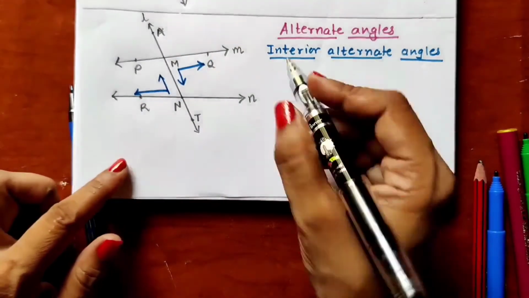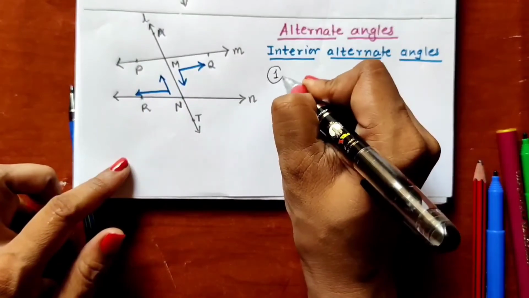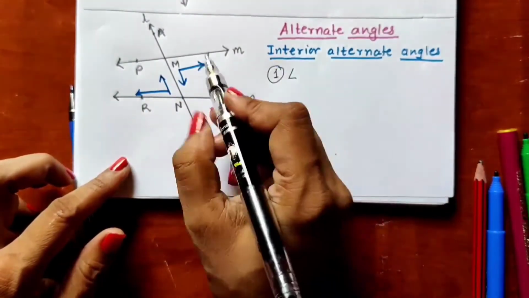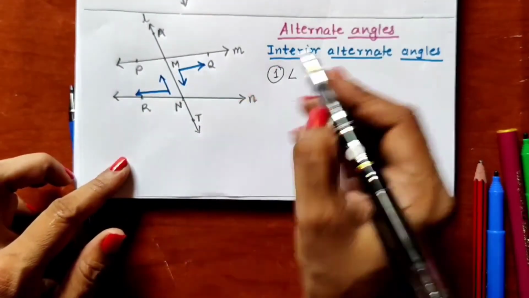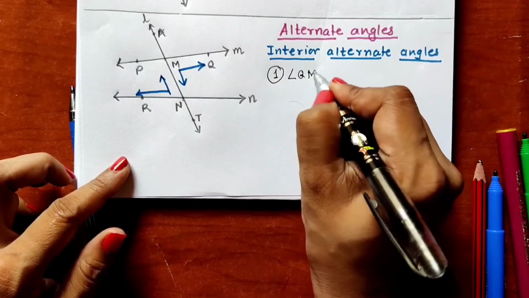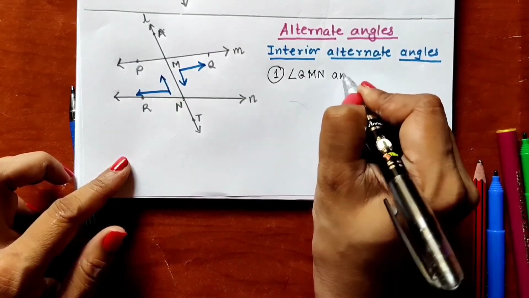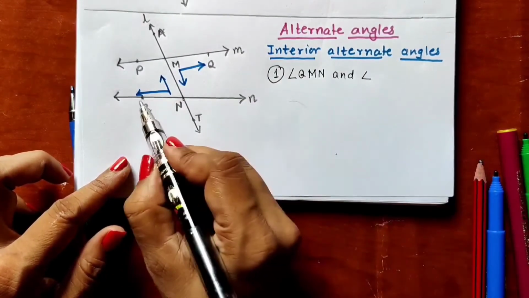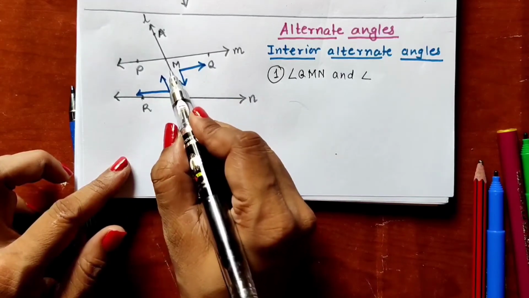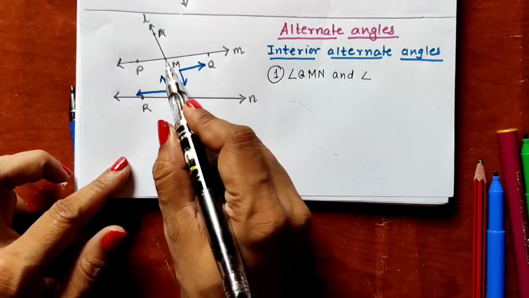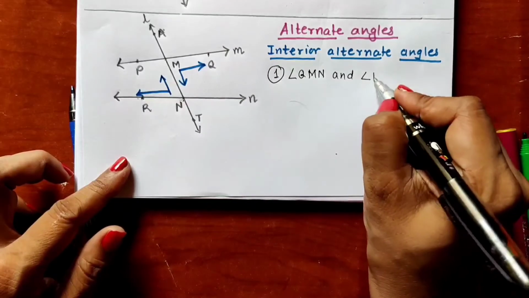The first pair of interior alternate angles is angle QMN and angle RNM. We can write angle RNM or MNR, one and the same thing.